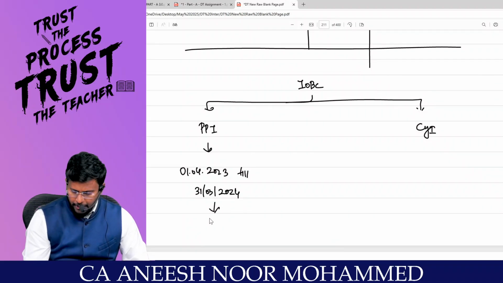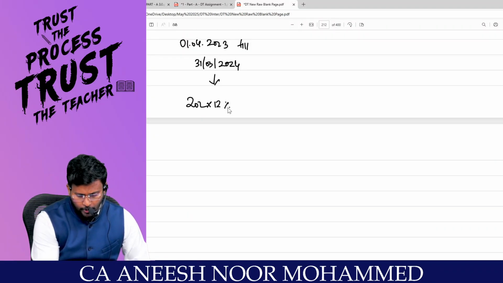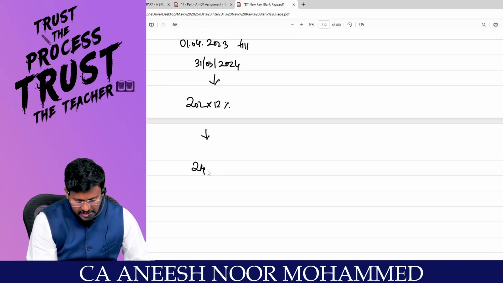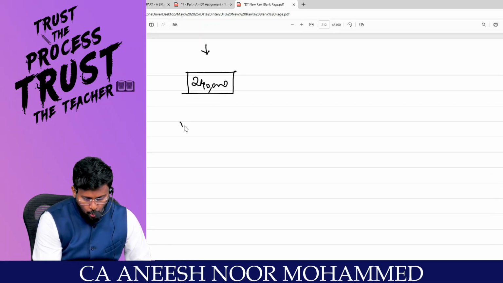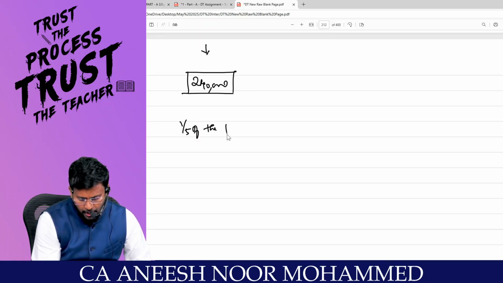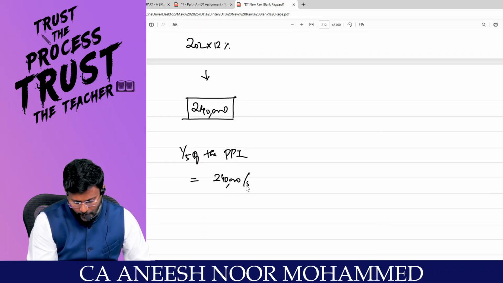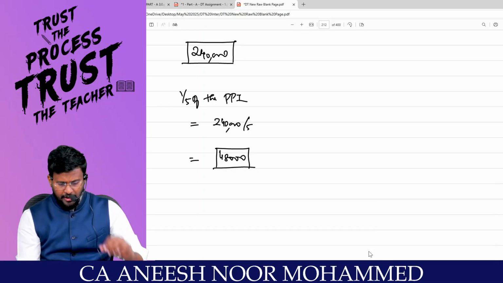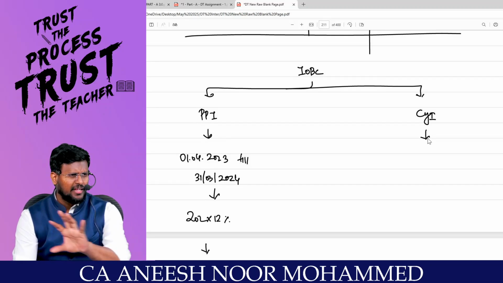So for the prior period, what is the loan, my dear lovable students? 20 lakhs. 20 lakhs into how much percent? 20 lakh into 12% comes to 2,40,000, but this cannot be claimed in one shot. Correct? This can be claimed in 5 installments, so 1/5 of the prior period interest: 2,40,000 divided by 5 comes to 48,000 is the share of the prior period interest. Can I proceed? My dear lovable students, coming to current year interest. Current year is nothing but the current year.